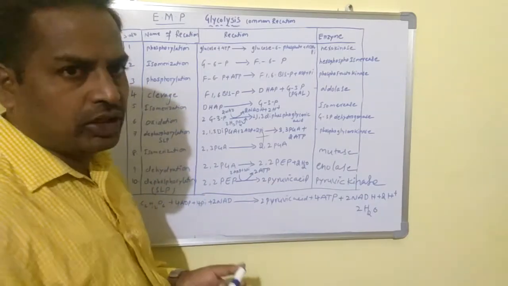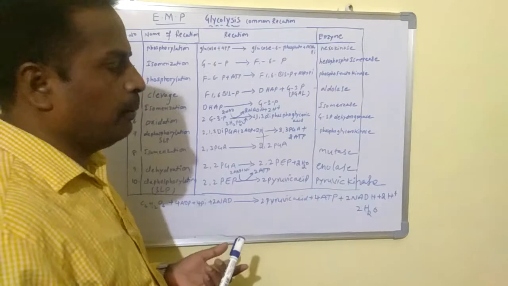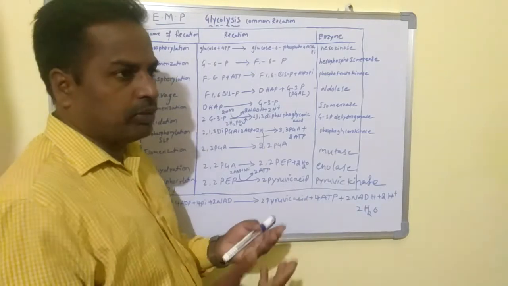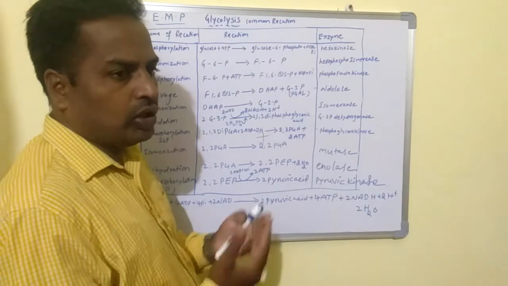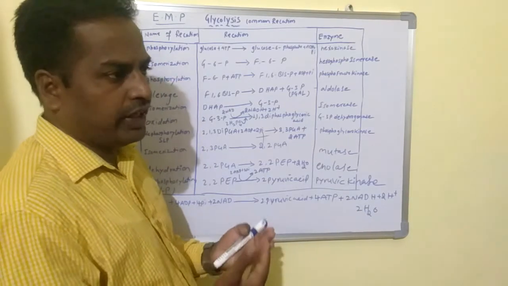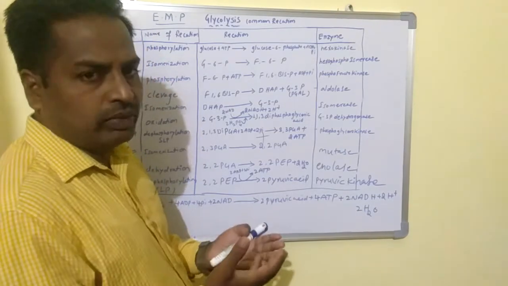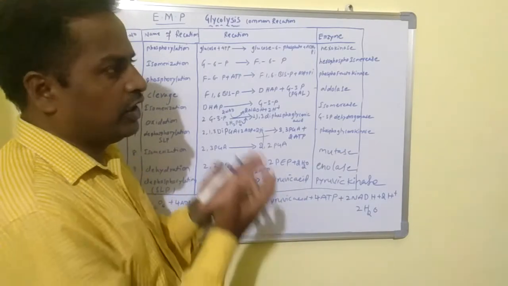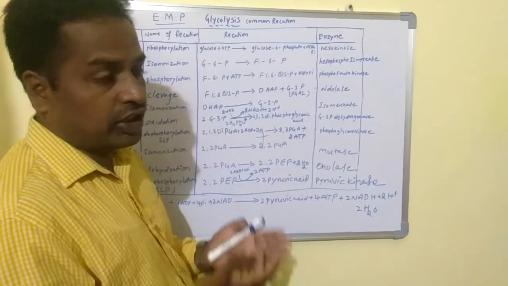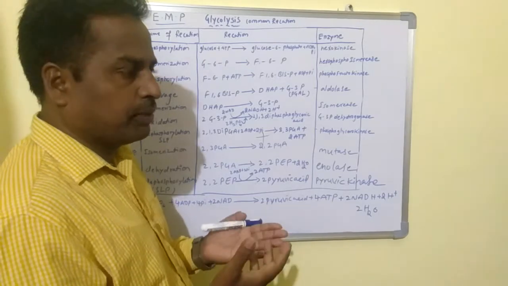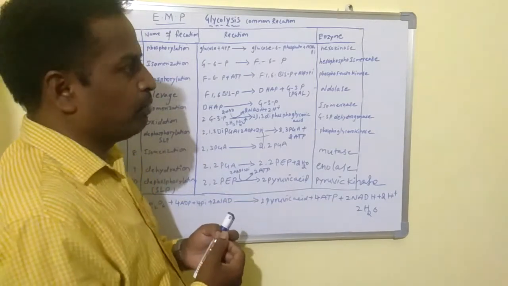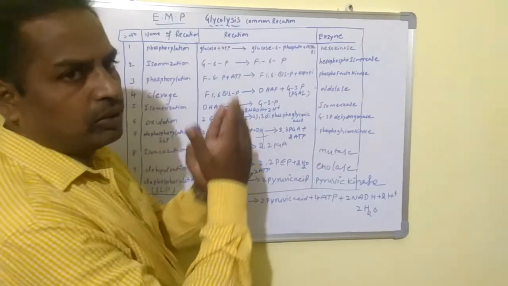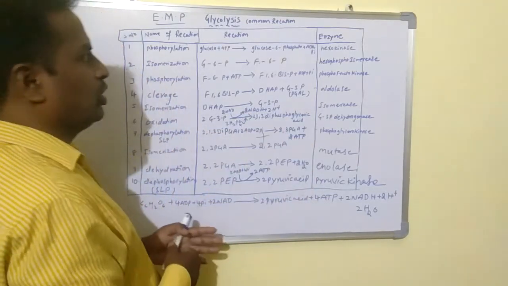So what is respiration? Respiration is one of the catabolic processes. The substrate molecules like carbohydrates, proteins, and lipids break down into simple molecules to release ATP. So it is an exergonic process, an oxidation process, and a catabolic process. That means the complex molecules break down into simple molecules.